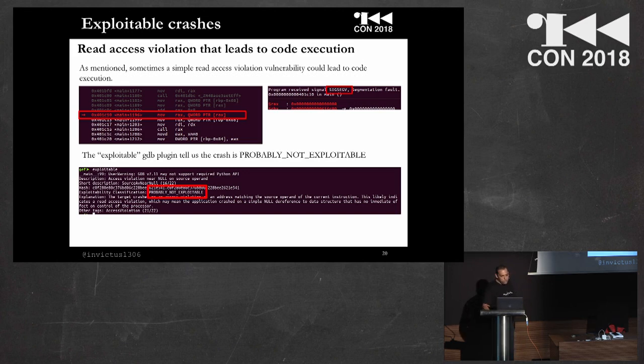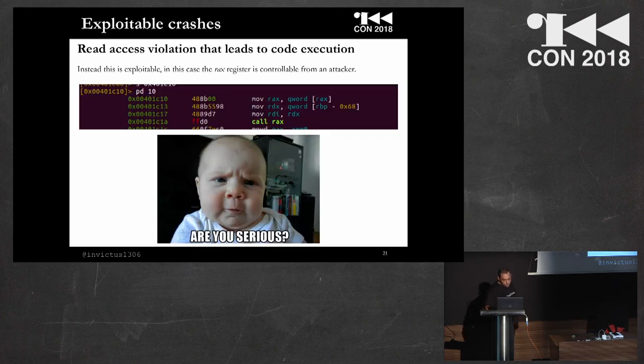But if we look a little bit deeper, it's possible to understand that this vulnerability is exploitable because in this specific case, the attacker has control of the RAX register, and in this specific case it is a use after free vulnerability that leads to code execution. So a simple read access violation instead is a use after free vulnerability that leads to code execution.